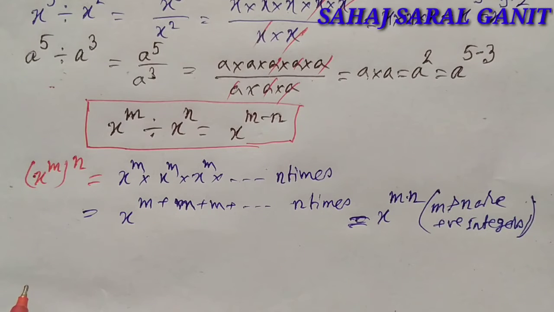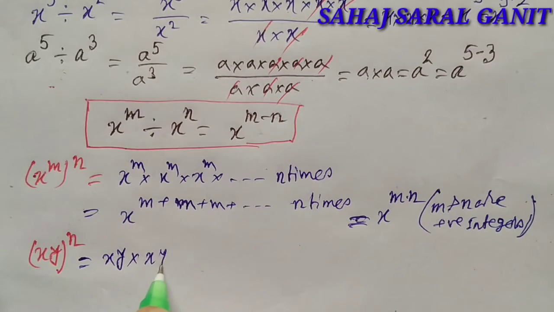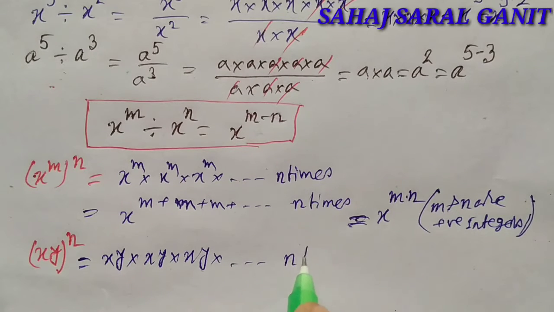Similarly, if two numbers x and y are multiplied n times, it means xy into xy into xy, n times.